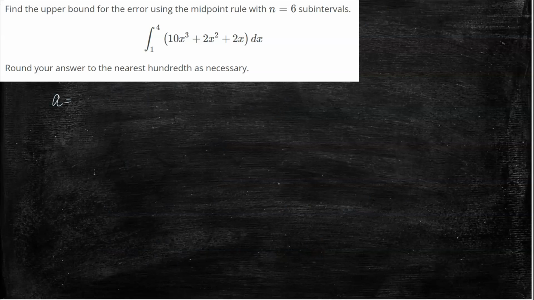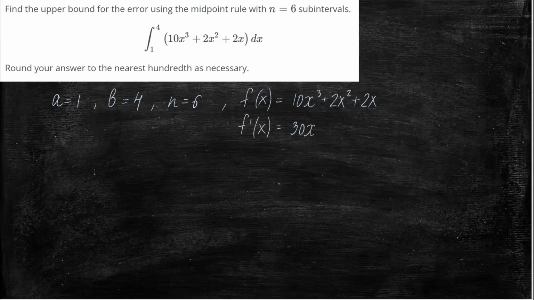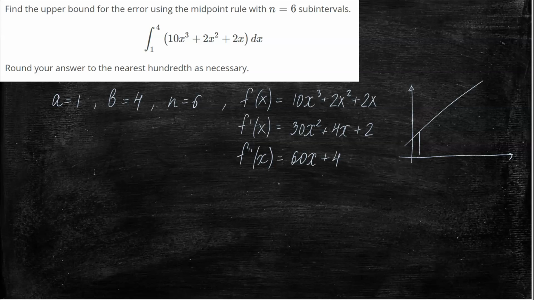In our case, a is 1, b is 4, n is 6, and to find K, we're going to look at the function, then the derivative, then the second derivative, and then we're going to acknowledge that the second derivative is a linear function, and on the interval from 1 to 4, it's going to have its minimum at 1, and its maximum at 4.